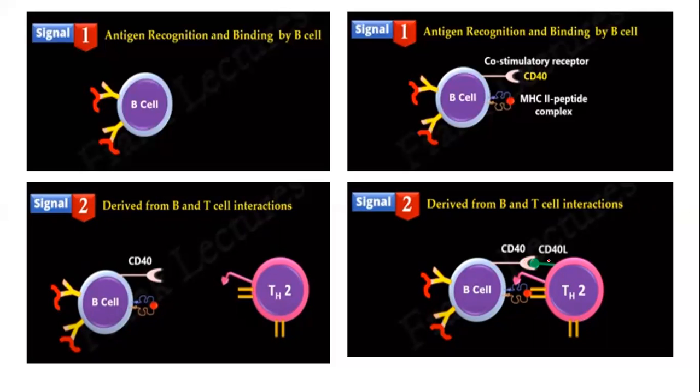The second receptor interaction is conducted by the CD40 receptor and CD40 ligand. The B cell has a specific receptor which is known as the CD40 receptor, and the T helper cell has a ligand for this receptor. So they will bind to each other.